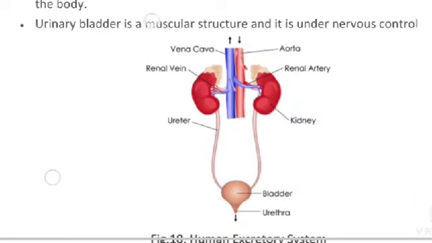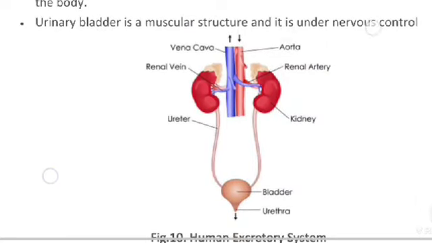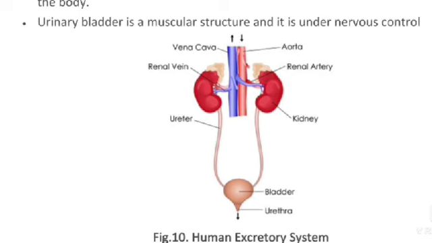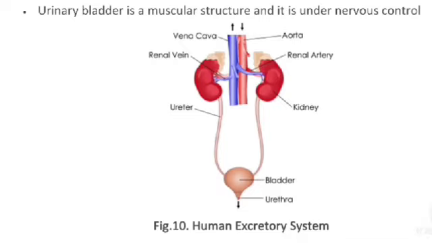The urinary bladder is a muscular structure and it is under nervous control. See the human excretory system: vena cava, aorta, renal artery, kidney, ureter, bladder and urethra.